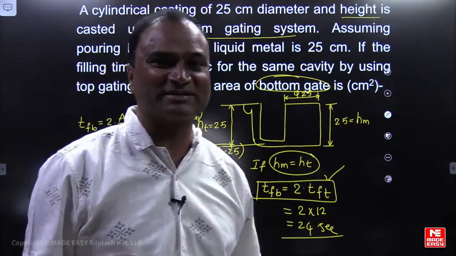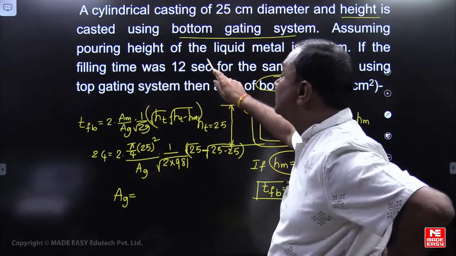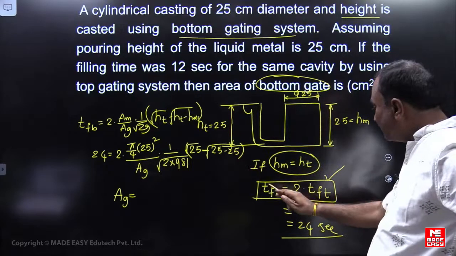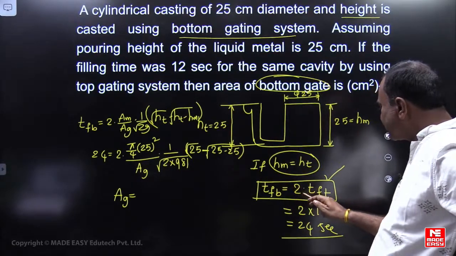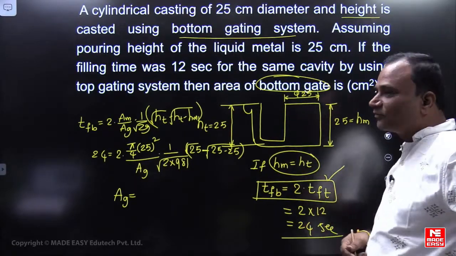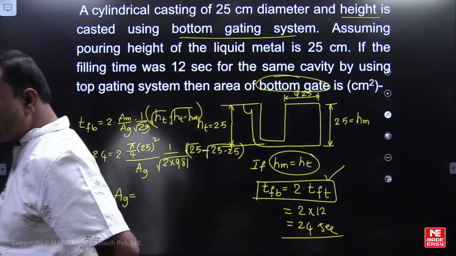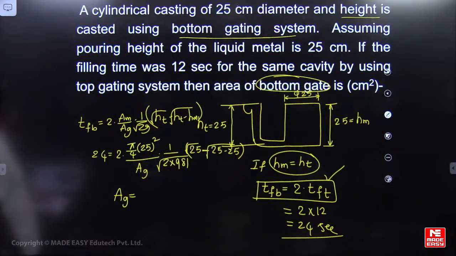A slight twist there, friends. The top gating time is given, and here HM equal to HT. The time taken to fill by bottom gating system is 2 times that of the top gating system, 24 seconds. So from here, can I find the area of the gate? How much is the area of the gate?